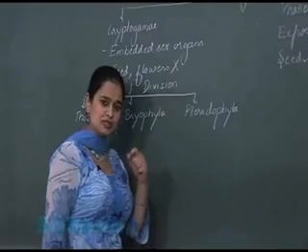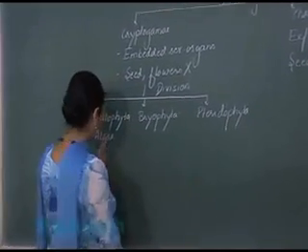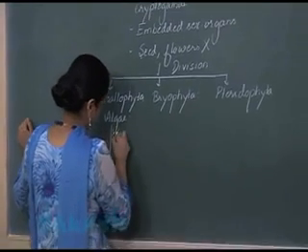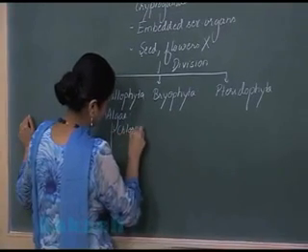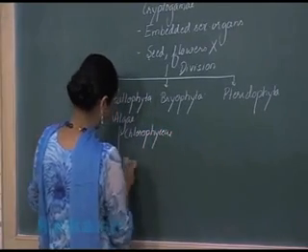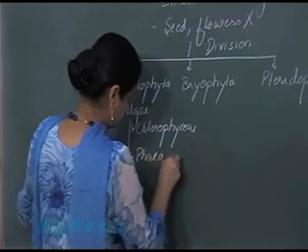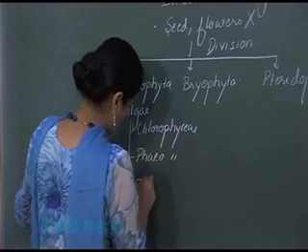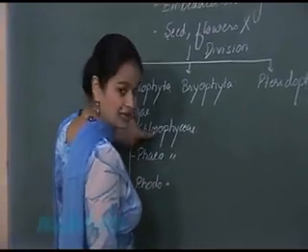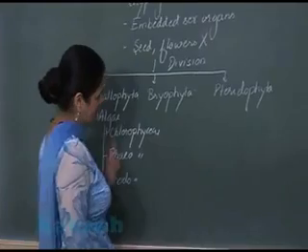Algae includes three classes. So I will be writing the names of the three classes, that is chlorophyceae, phaeophyceae and rhodophyceae. And this is green algae, this one brown and this is red algae.